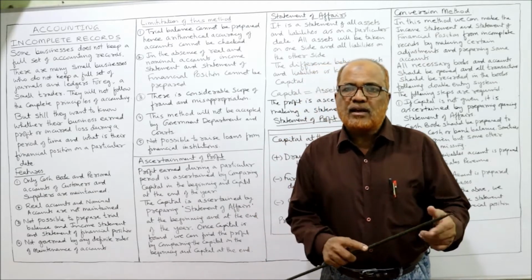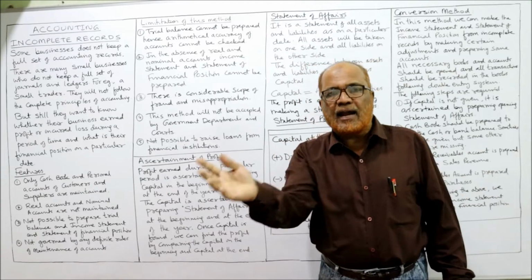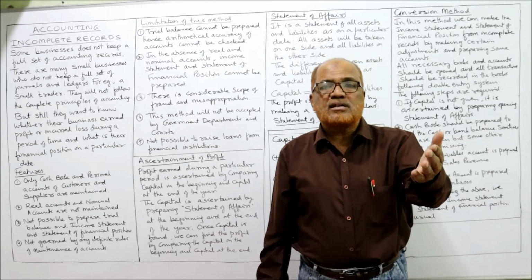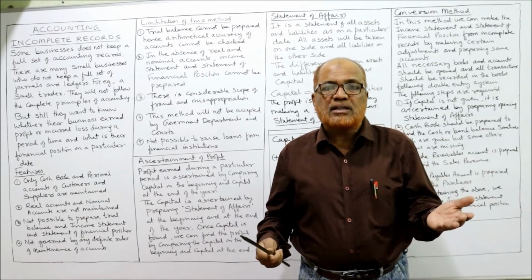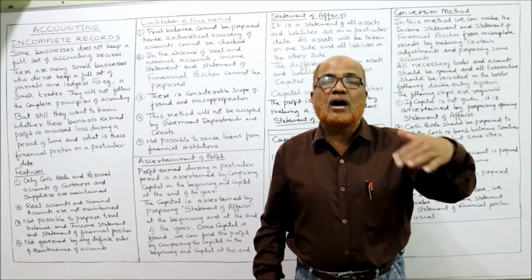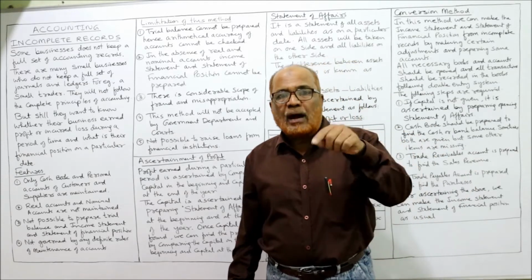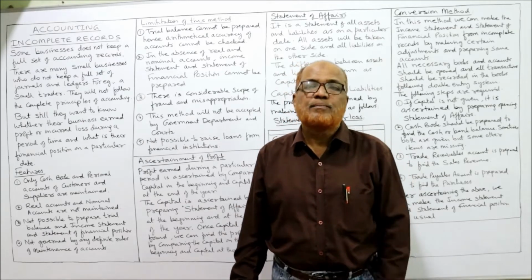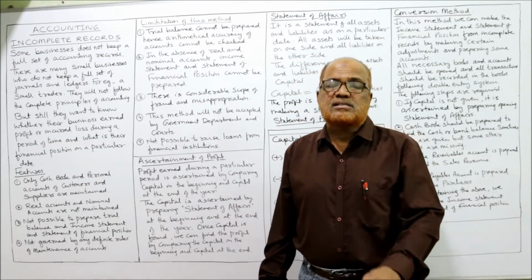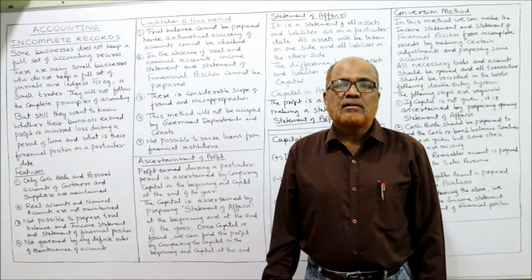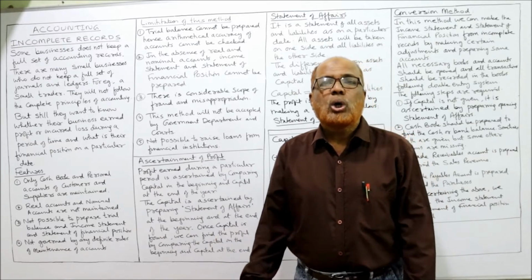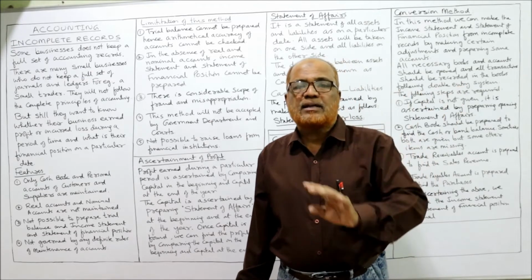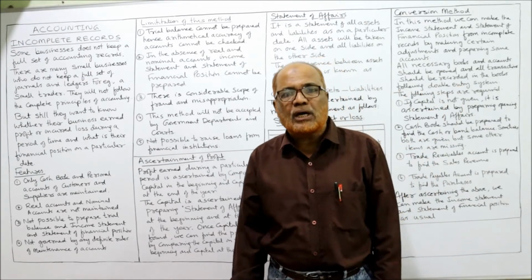At the beginning of the year, he has invested 1 lakh. At the end of the year, his capital is 1,20,000. How has the capital increased? There may be a possibility that the business has earned profit. So when capital increases, there is a possibility the business has earned profit. If capital decreased, then we can say the firm may have incurred a loss.